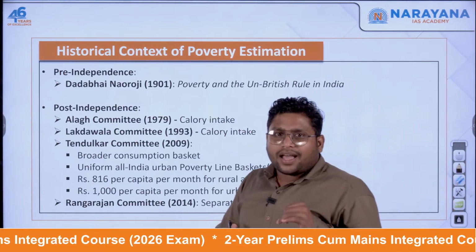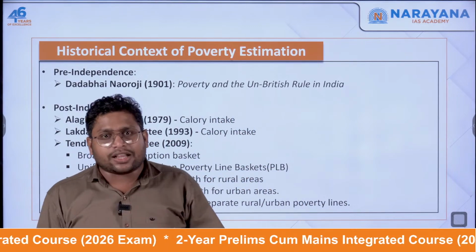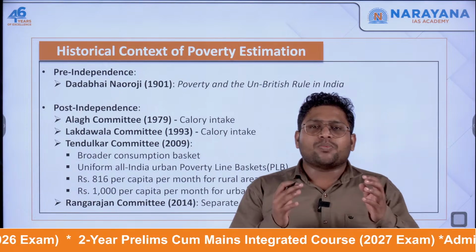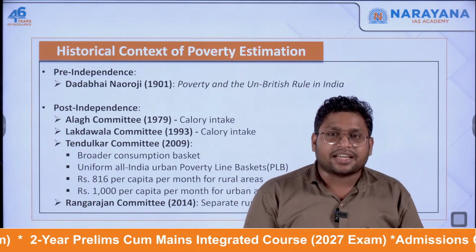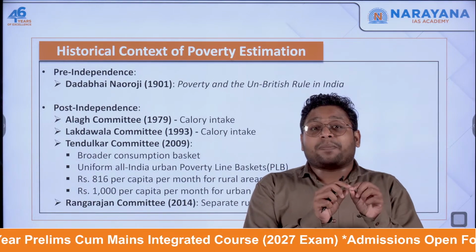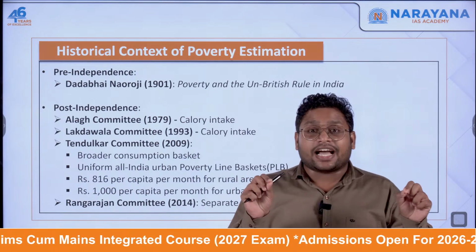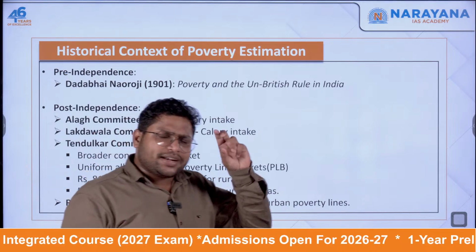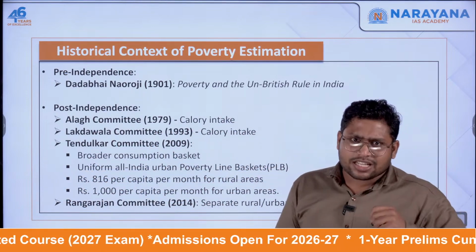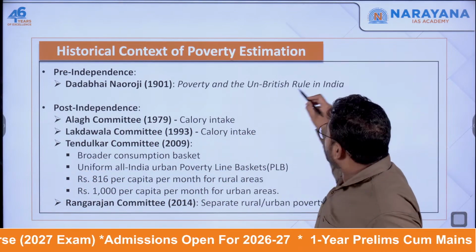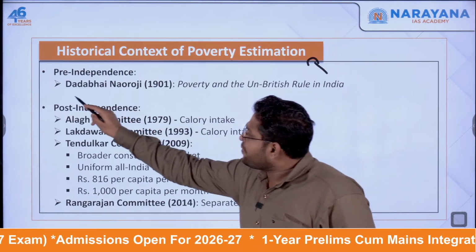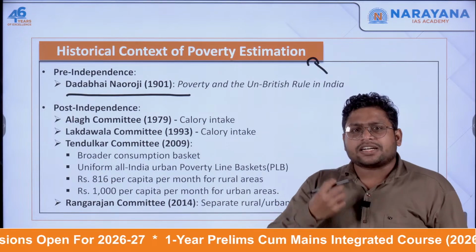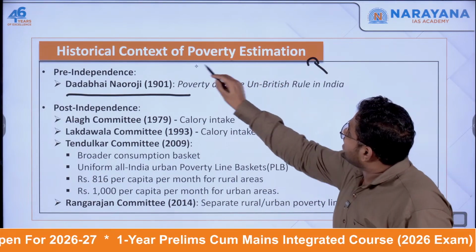Now, as far as the estimation angle related to poverty comes into picture, estimating how many poor people there are in our country, and what poverty line we can use to measure how many people are poor, that estimation is a technical aspect. If you look at the history, before independence, it was Dadabhai Naoroji who made the first attempt to estimate poverty.